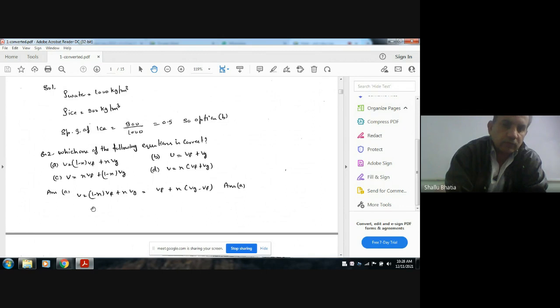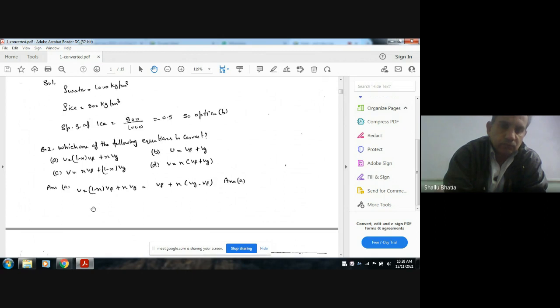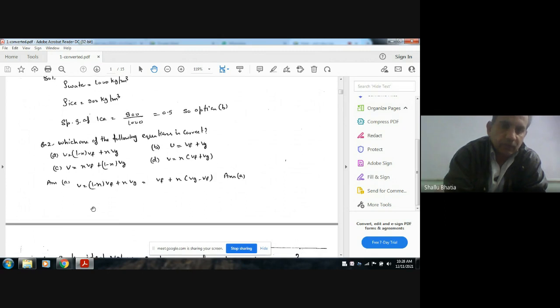We know that the specific volume v at any quality x is v equals vf plus x times (vg minus vf). So it can be written in modified form as (1 minus x) vf plus x vg. So the answer is A.